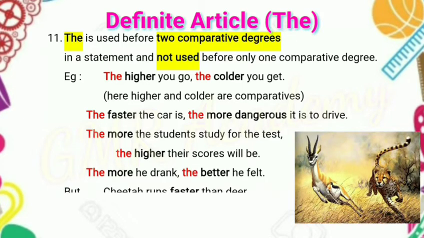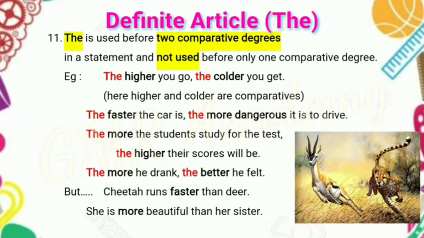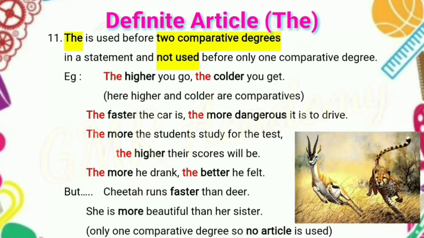If there are two comparative degrees in a statement, we should use definite article the. Examples: the higher you go, the colder you get. Here, higher and colder are two comparative degrees in the statement. So, we should use definite article the before those two.